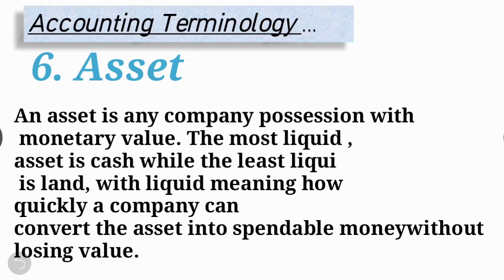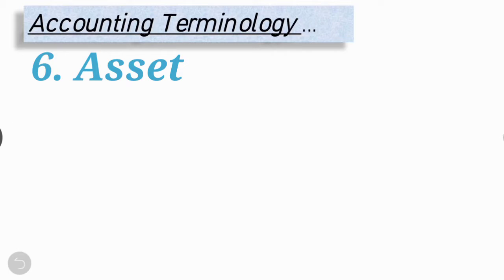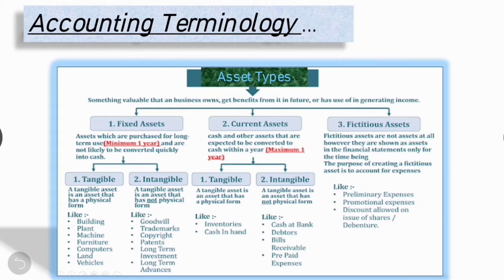It may be items that depreciate over time or goods that are sold to customers. This may include cash and investments, buildings and property, accounts receivable, warehouse, inventory, equipment and supplies. Right? We have seen the types of asset.